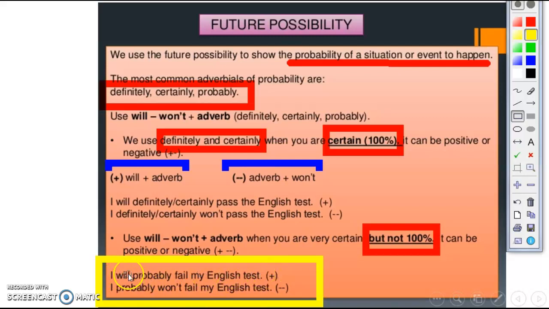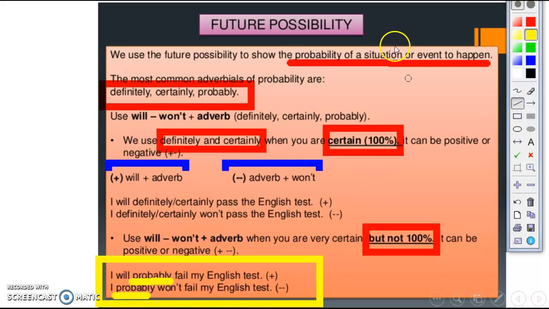I have will plus the adverb probably in this affirmative sentence. And in the negative sentence, it's vice versa: first the adverb, and after that the won't. I probably won't fail my English test. So here I am using the adverb probably.